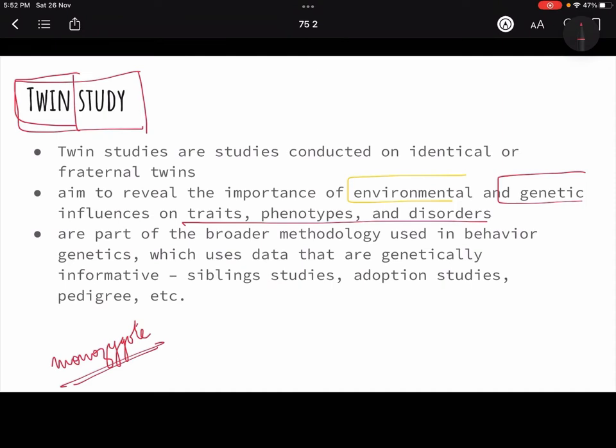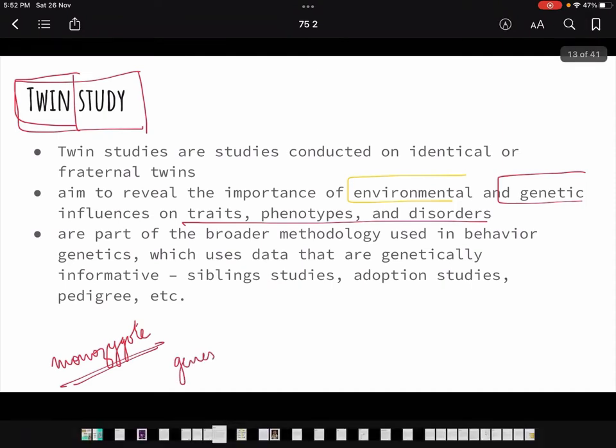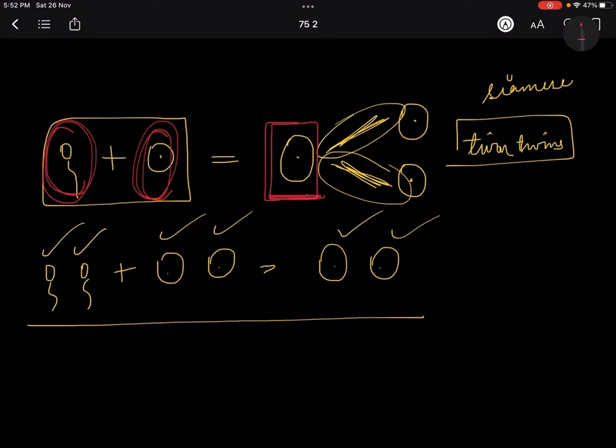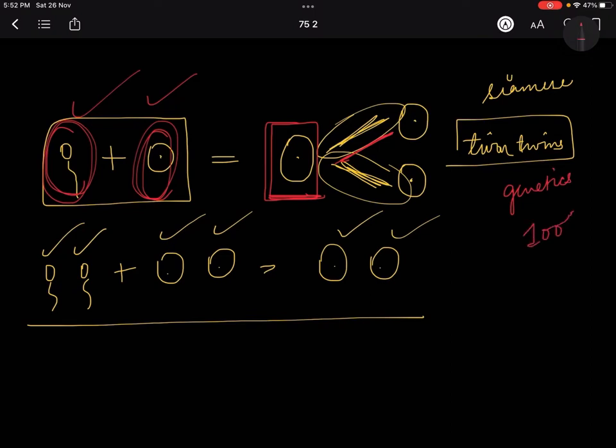They have exactly similar genes because one sperm and one ovum fertilized into one zygote, and this zygote later got separated into two humans, right? They are made up of the same sperm and same ovum, so in them the genetics is 100% same. So you understand the first concept.